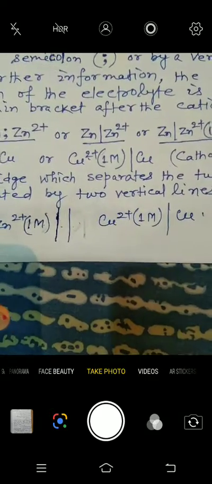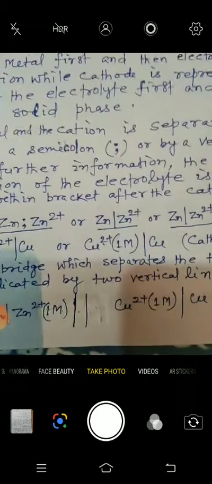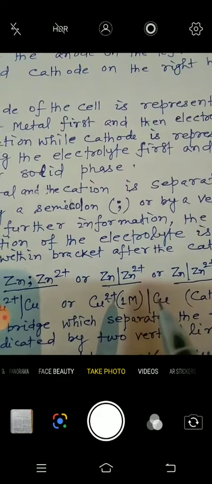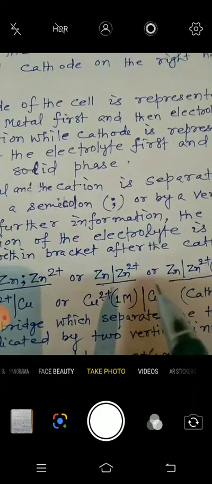Okay, we will see in the next class about the electrode potential and the rest of the things related to the representation of the cell.